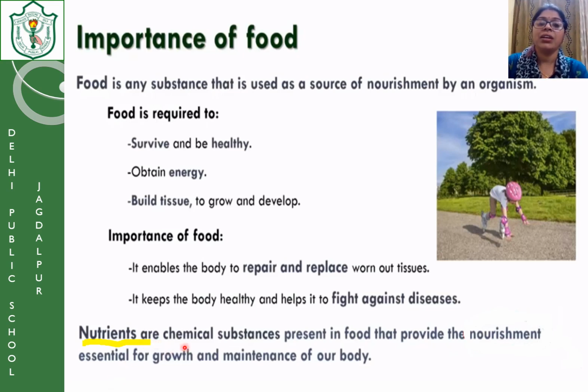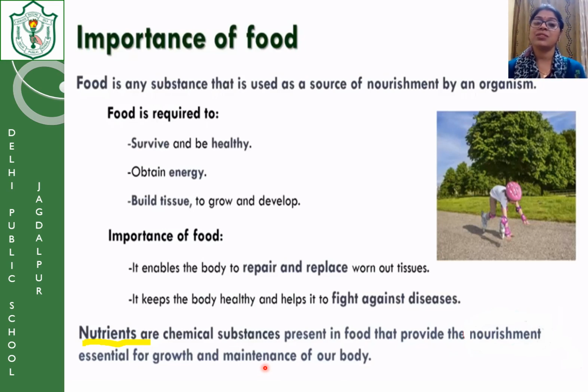They are the chemical substances present in the food that provide the nourishment essential for growth and maintenance of our body. So nutrients are those substances which are present in the food, and that is important for our body because it gives us energy, it helps us to grow, it helps us to maintain our health condition.